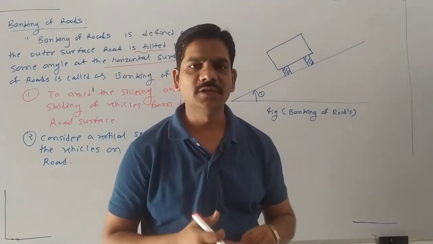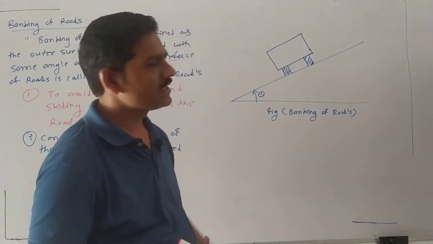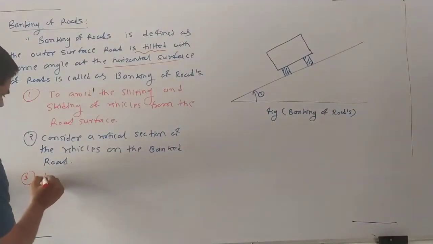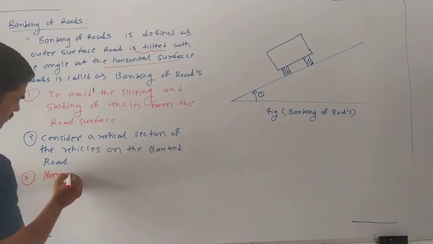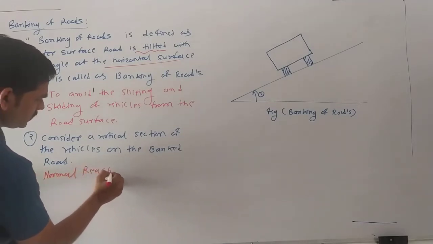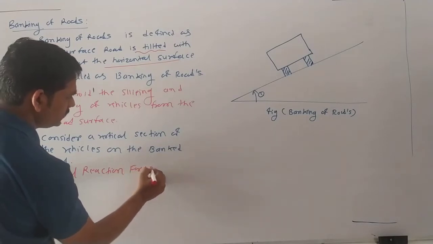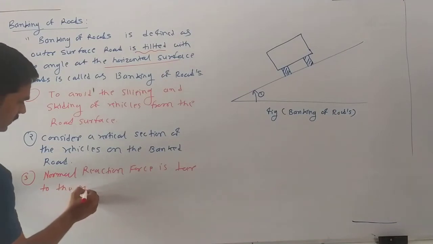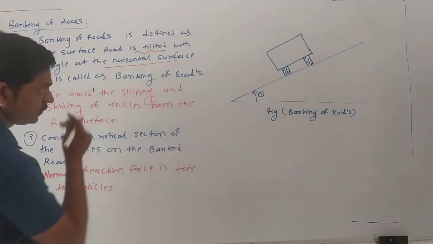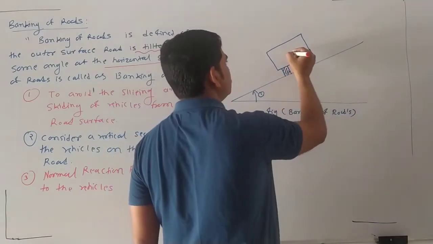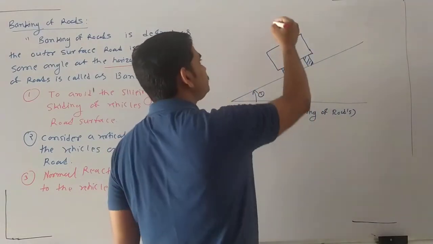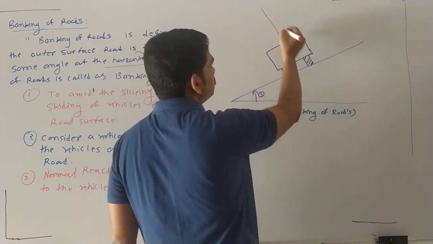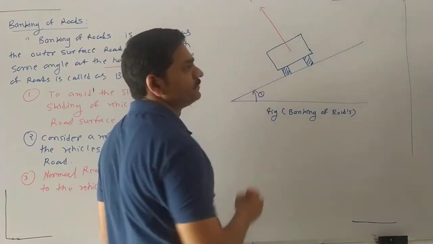There also acts the normal force. So how does the normal force act? It is perpendicular to the surface. Yes or no? Yes. Third point: the normal reaction force is perpendicular to the surface. So let's see here. This is the center of the body and this is the normal force which acts. This is N. Okay.